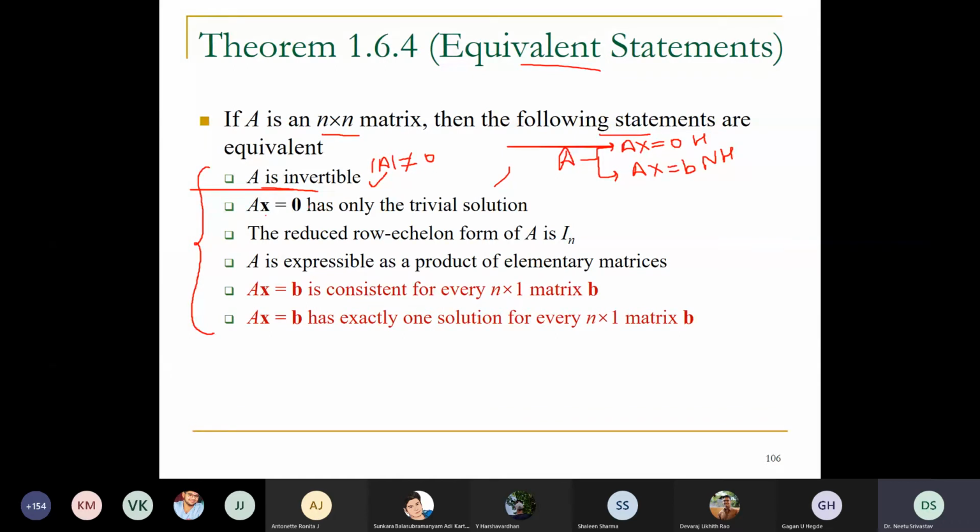Then the statement that it has only a trivial solution is feasible because the rank of A is going to be n. So when n is the rank and you have n unknowns, the system definitely will have a trivial solution. Is this understood? Can anyone confirm?